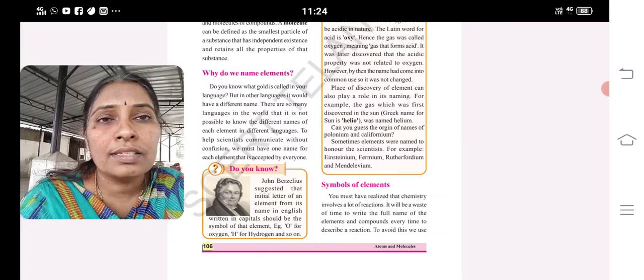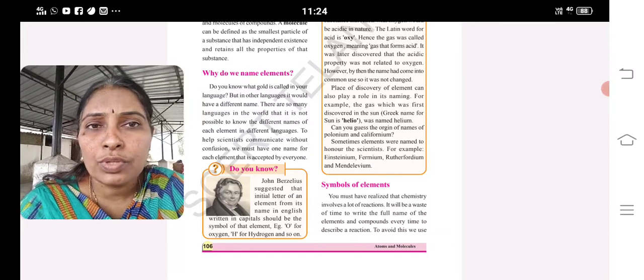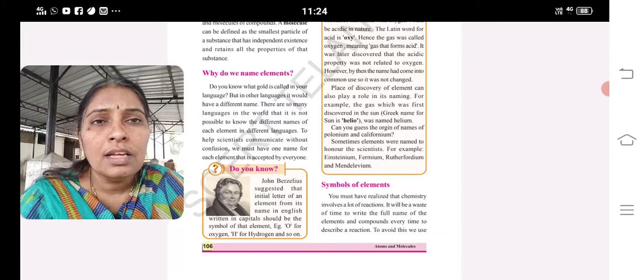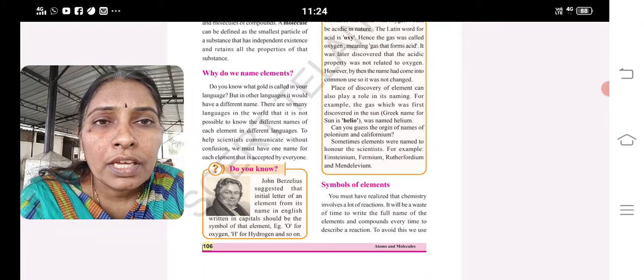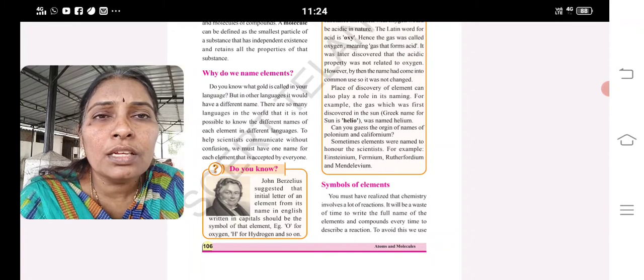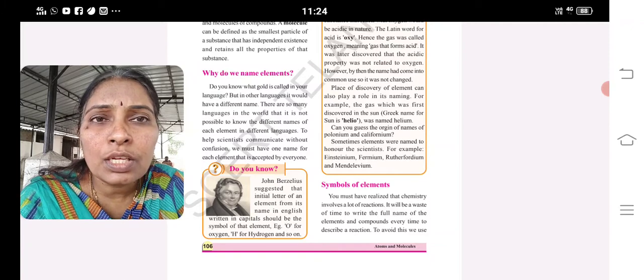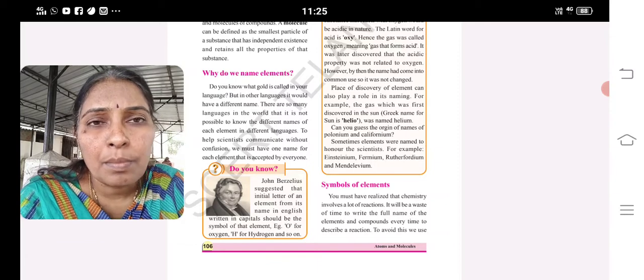Okay. Next, section 2, answer the following questions. You have to answer all of them. No choice is given in the first section and second section. There you need to attempt 6 questions. Each question carries 2 marks, 6 twos are 12 marks. The first section is of 7 marks and the second section is 12 marks. 7 plus 12, that is 19 marks.